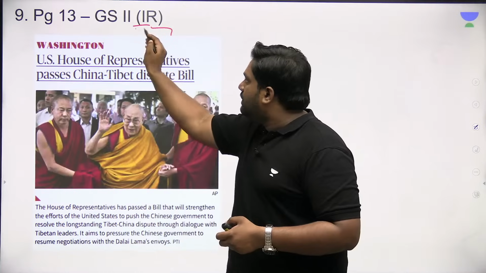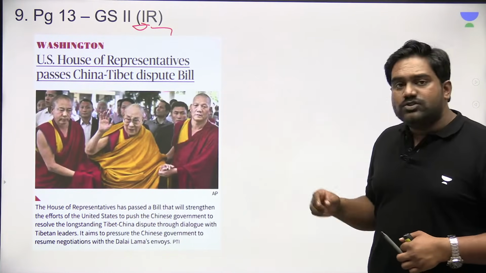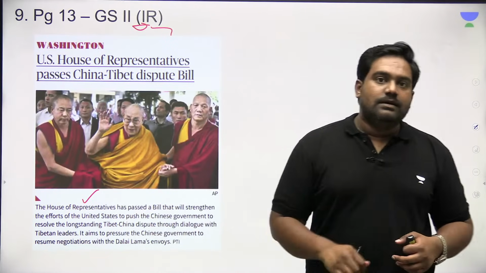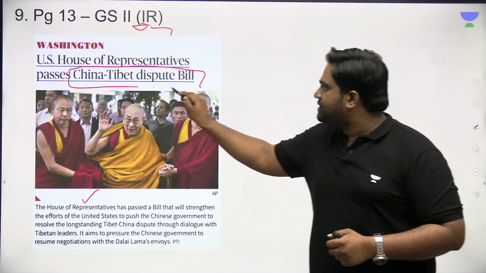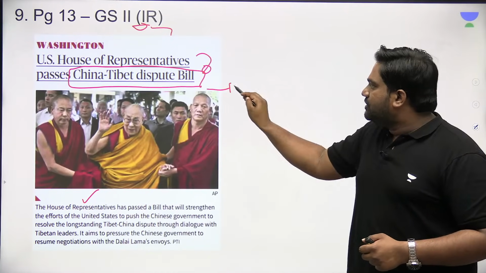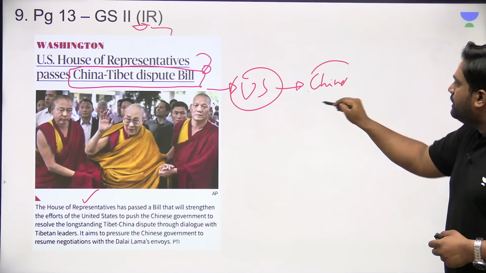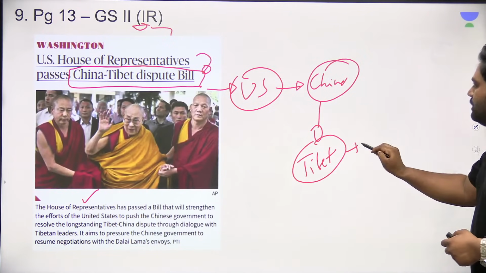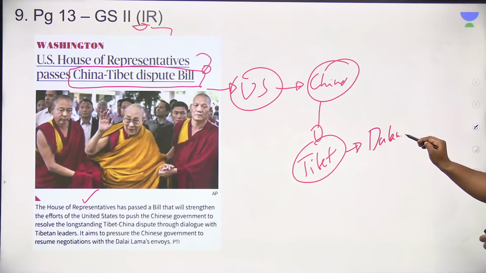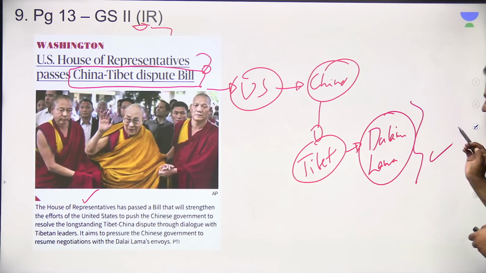Next, a small development from the US on page 13. The US House of Representatives has passed a bill, the China-Tibet Dispute Bill. Please remember this. Through this bill, the US is exerting pressure on China to negotiate with Tibetan leaders, to negotiate with the envoys of the Dalai Lama, who's the religious figurehead of Tibetan Buddhists.